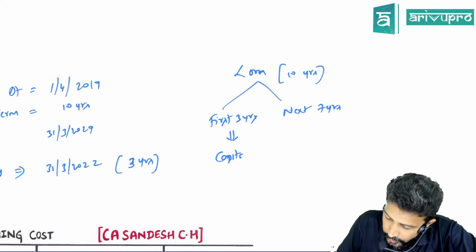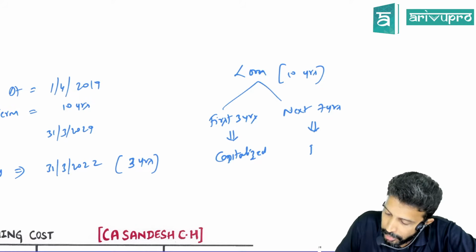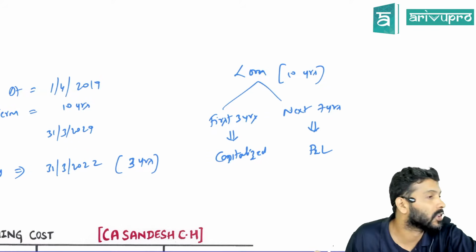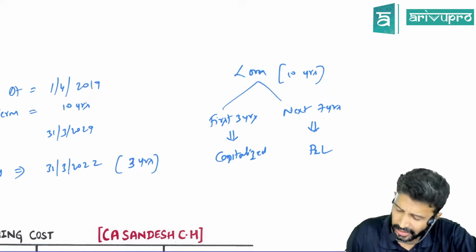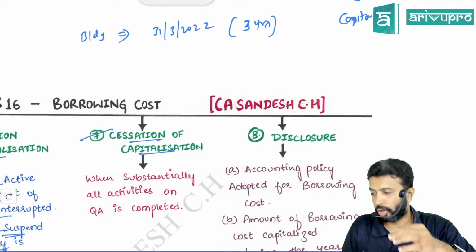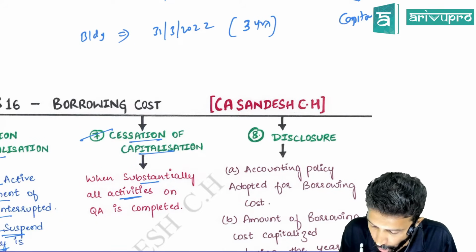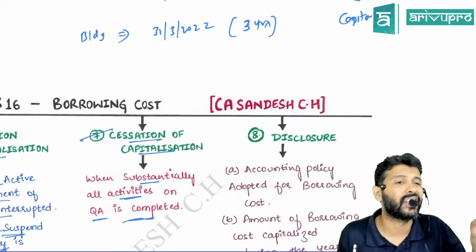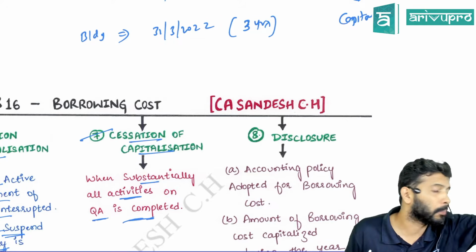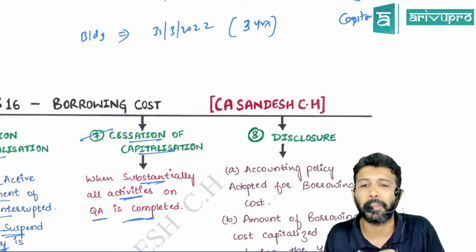Perfect. The next 7 years' interest you're still paying will be your normal interest that will be transferred to the P&L account. That is the same thing which the cessation provision is also trying to say. So you will stop capitalization permanently when substantially all activities on the qualifying asset are complete. It is not 100% complete. They use the term what? When the qualifying asset is substantially complete.